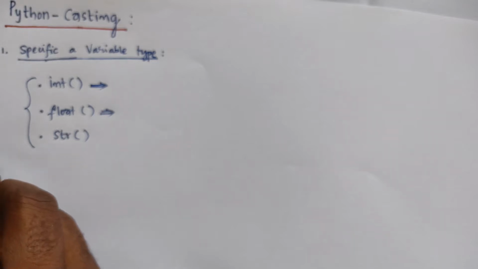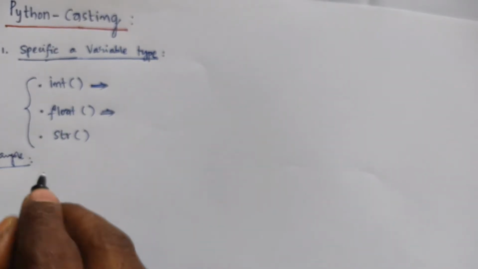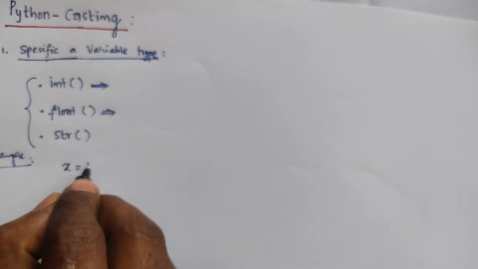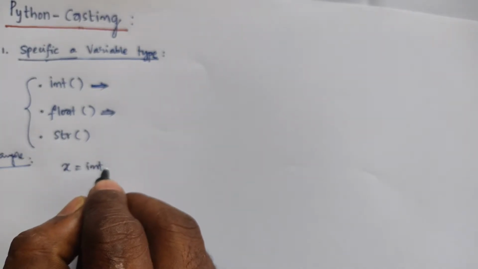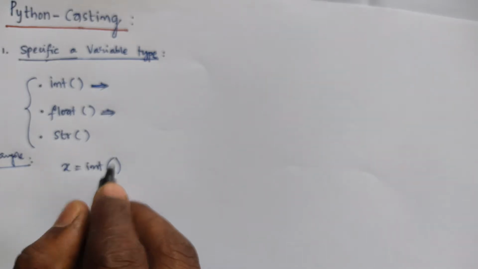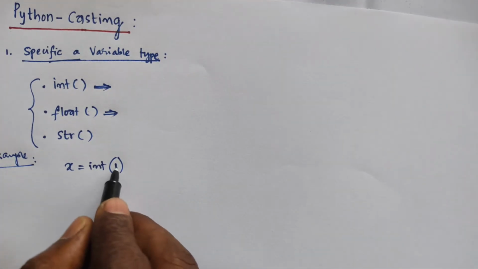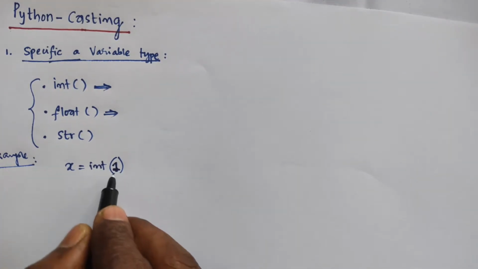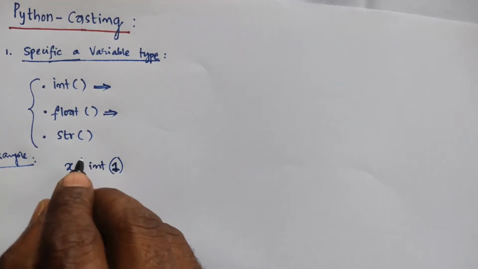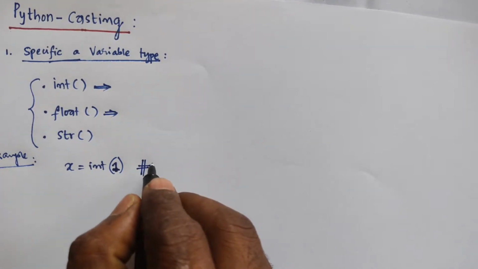For example, if you take x is equal to int of 1, we are giving the input as 1, and that number can be converted into 1. So, here this is a comment. What is the meaning of this?